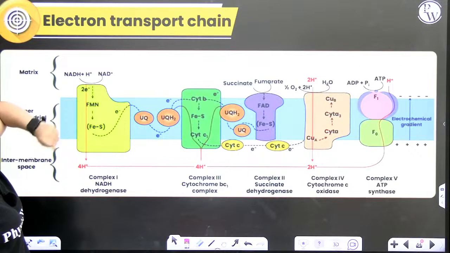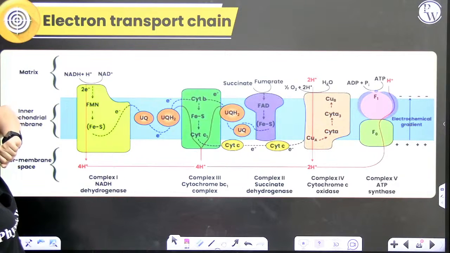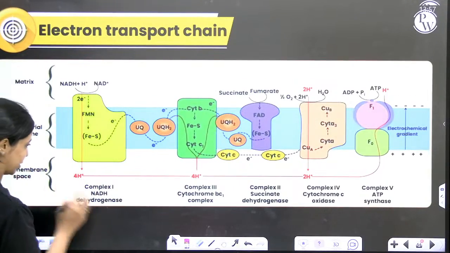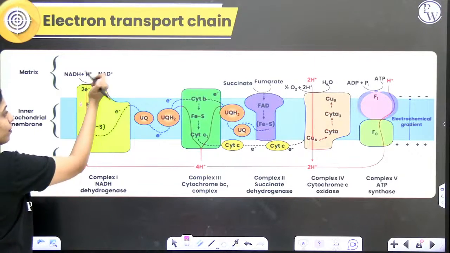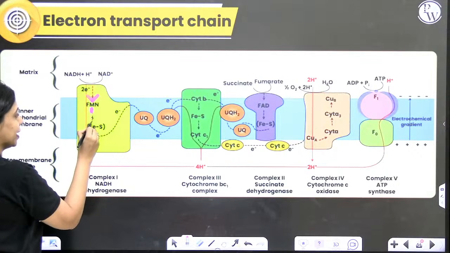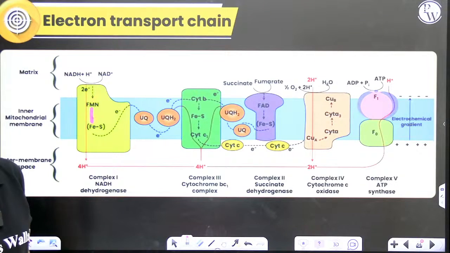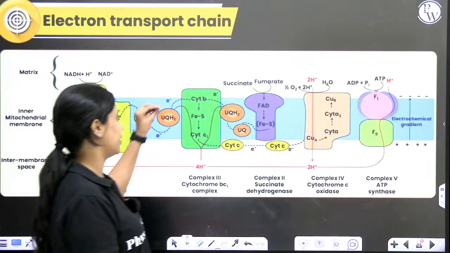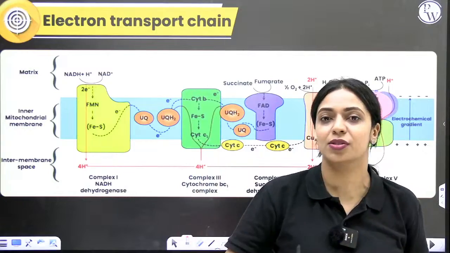Within the first complex, you have 2 components. The first component is FMN, the second component is iron sulfur protein. So the electron from NADH will first be given to FMN, and from FMN it is given to FES, which is your iron sulfur protein. From FES, it has to be transferred to complex 3. From first complex, there is no second complex, directly it's transported to complex 3.